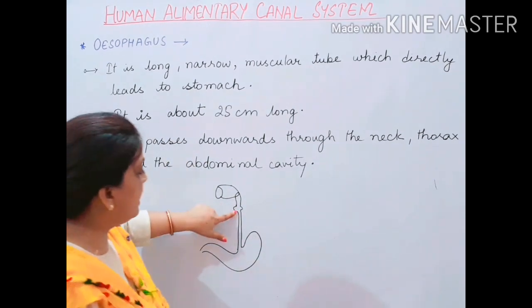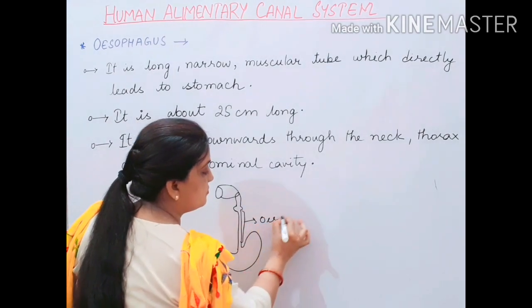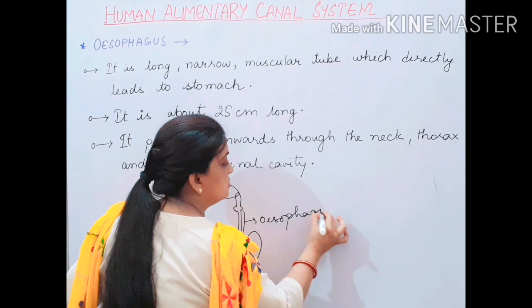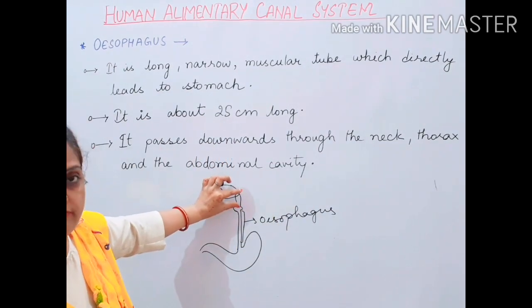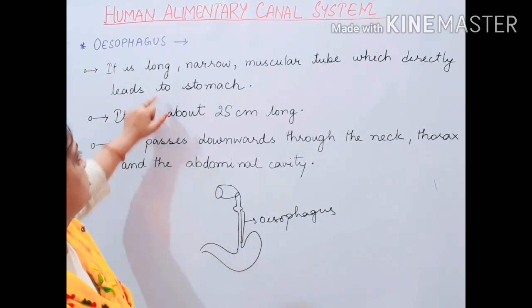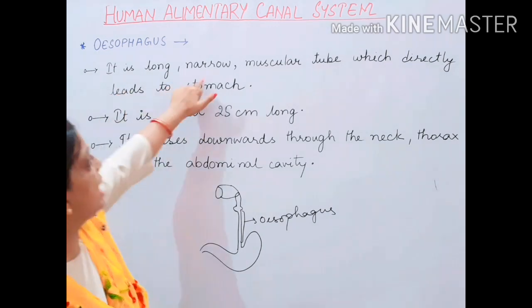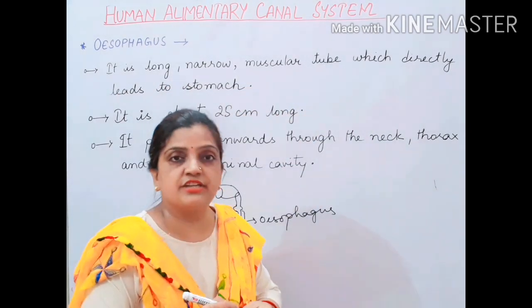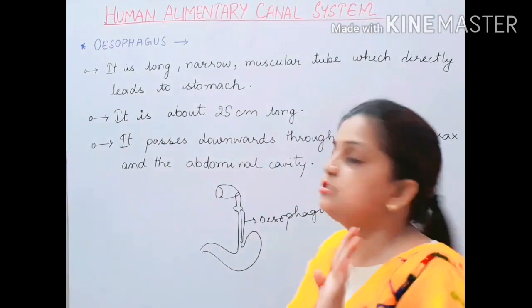So this portion is your oesophagus. On one hand, your mouth and pharynx region is there, and on the other hand your stomach is there. So this was the meaning of the line, that it is a long, narrow, muscular tube-like structure which directly opens to the stomach.